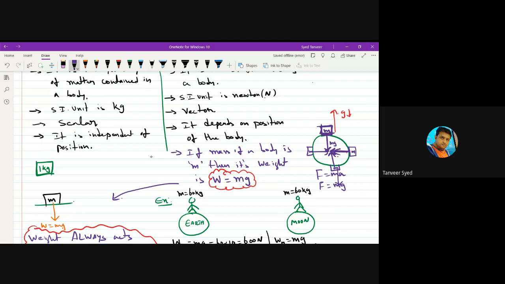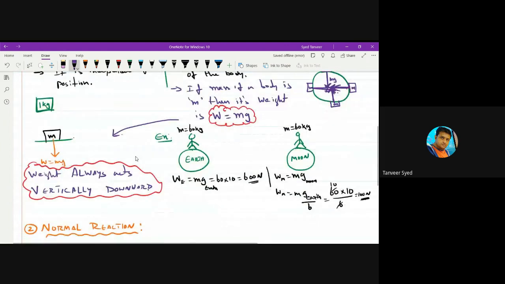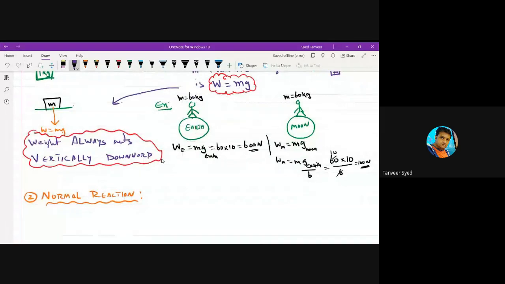And if a person is standing at the South Pole of Earth, Earth will be pulling him towards the center of Earth. For that fellow standing at the South Pole, vertically downward direction is not this. It is still this, which is nothing but towards the center of Earth. So you can say the direction of weight is either towards the center of Earth or vertically downward. Vertically downward is easier to represent and easier to understand also. So that's why we say weight always acts vertically downward.